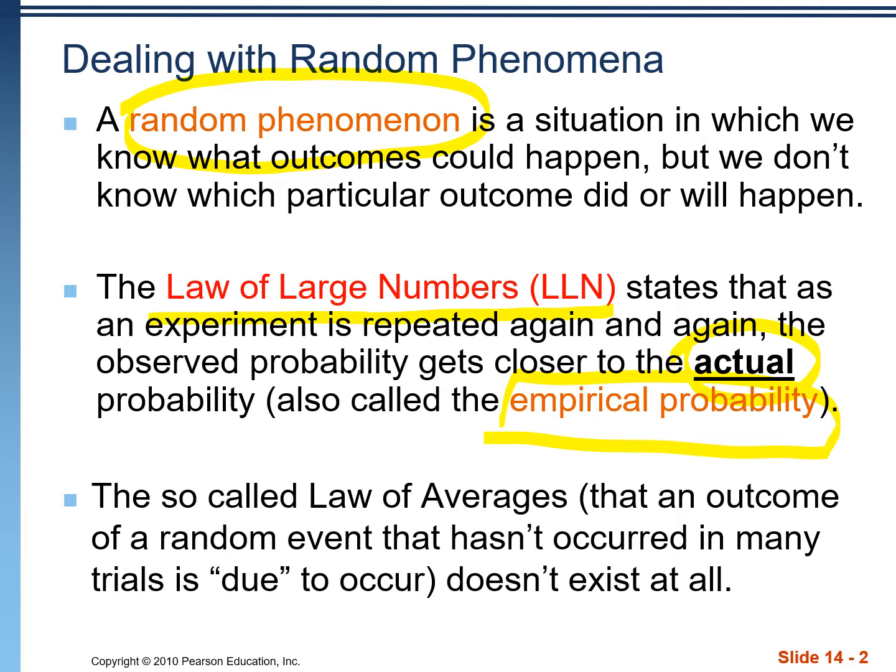Some of our more unenlightened friends who are not in AP statistics might believe in something called the law of averages. If we were to flip a coin 10 times and get 10 heads in a row, they might believe that the next flip is more likely to be tails because tails is due to come up since we've had so many instances of heads. That's not true. The law of averages doesn't exist. All those coin flips are now past events, and they don't have any bearing on future coin flips.